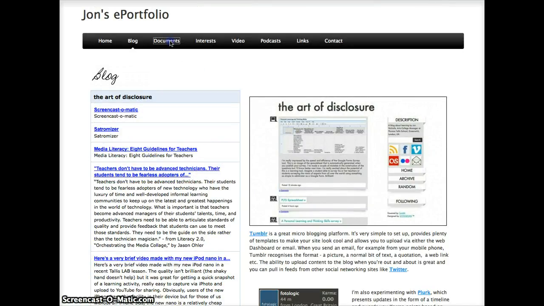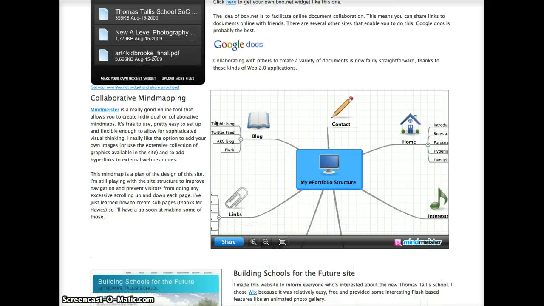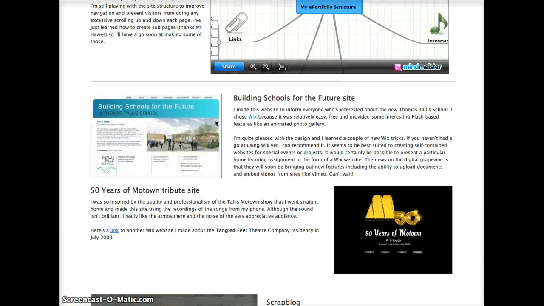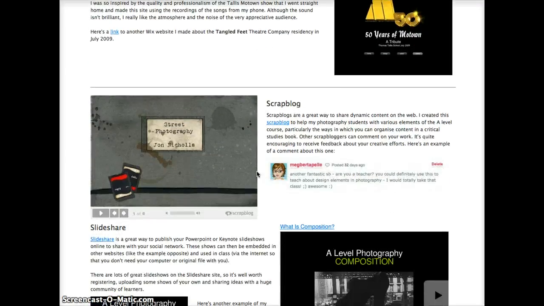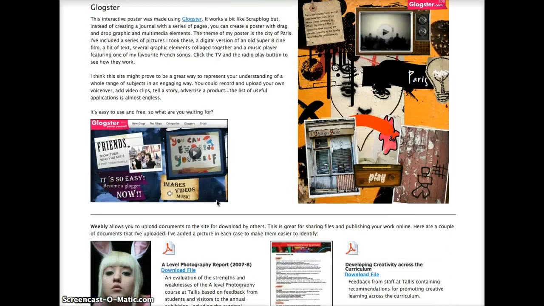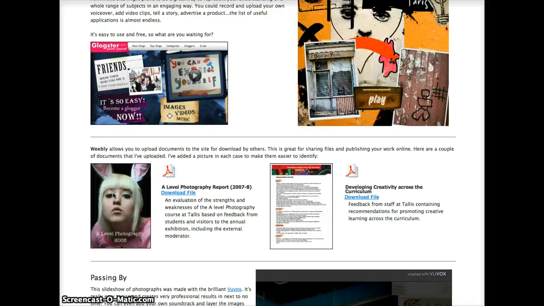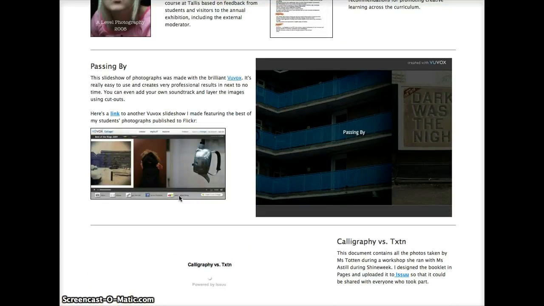The next important page is a documents page. I've tried to include here links to various tools that I use for file sharing, mind mapping, links to some websites that I've built using another great tool called Wix, and to some Web 2 applications like Scrapblog, SlideShare, Glogster. I've also uploaded a couple of documents with some thumbnail images of what the document looks like, and then finally a ViewVox slideshow.